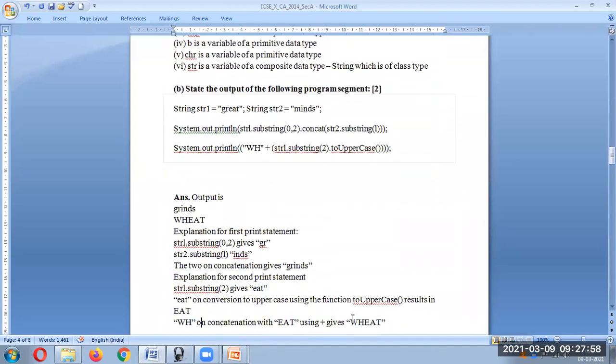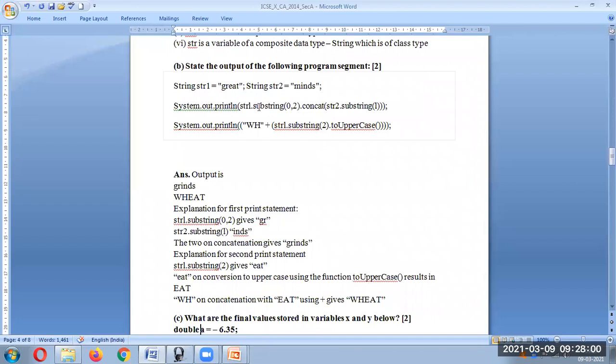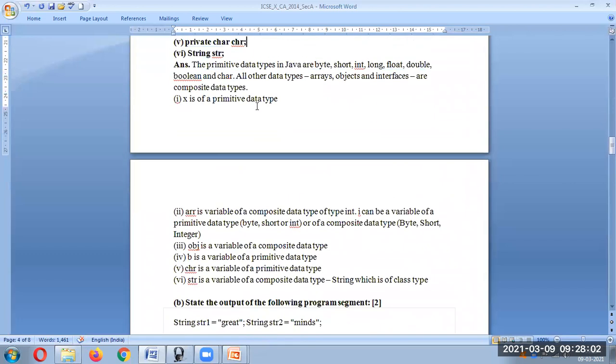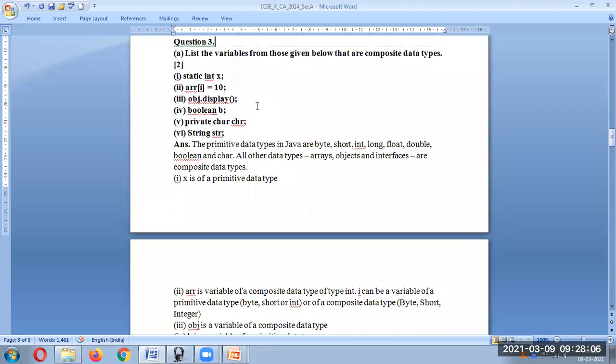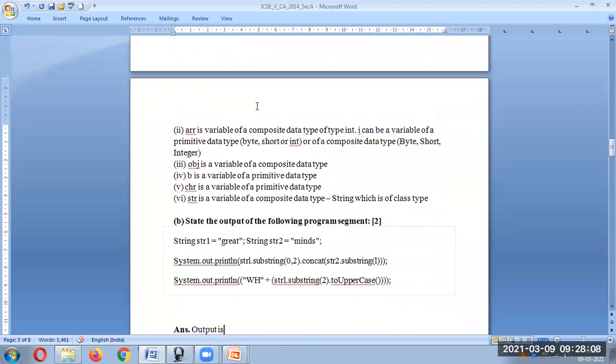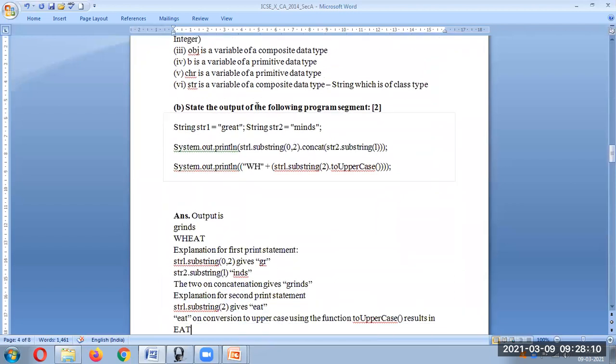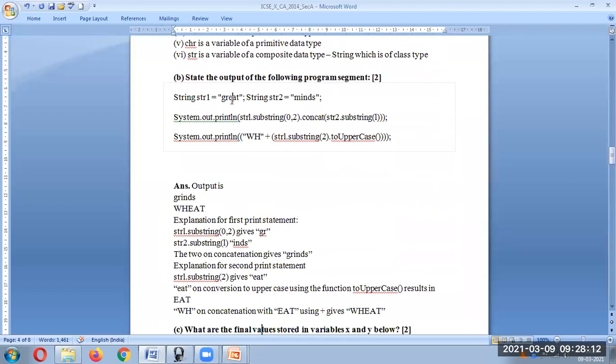State the output of the following program segment. Okay, so here, as you can see, this is question number 3B. Now this is the question. You have str1 which is "great", str2 which is "mild". So here you will get str1, which is great, dot substr(0, 2). 0, 2 means it will start from 0 and take 2 characters. So we will get "gr" over there.